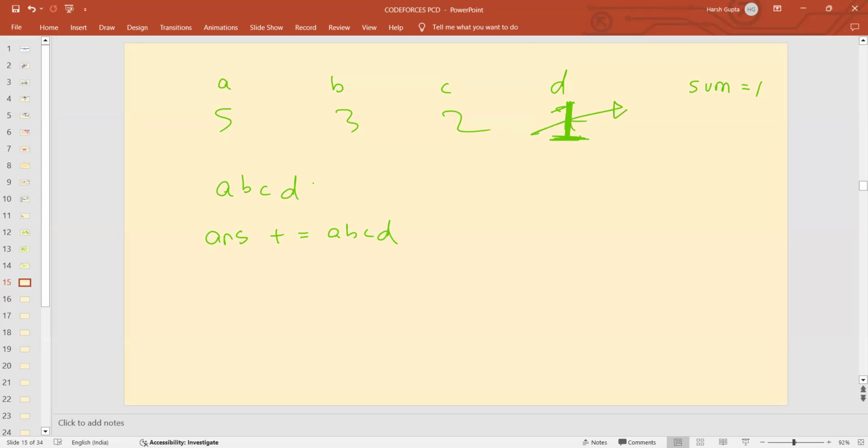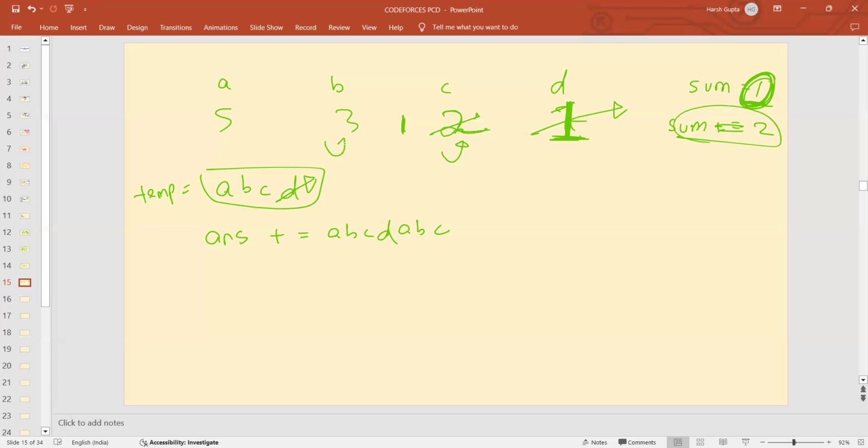Now, once I'm done doing it one time, ABCD, I came to C now. And I know that C has to come 2 times, but already I have taken it one time. So this sum variable tells me how many times I have already taken it. So from my string variable, let's suppose it's temp, I simply pop back D because I know that I will not take character D anymore. And the number of times I have to take character C is nothing but one time only, because already I have taken it one time, which is reflected in my sum variable. So to my answer, I simply add ABC one time. And my sum gets incremented by 1. So my sum becomes 2 now.